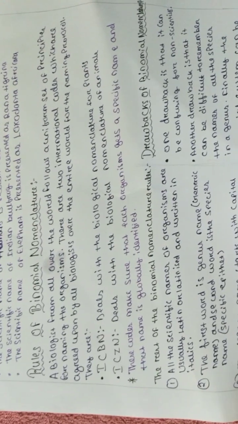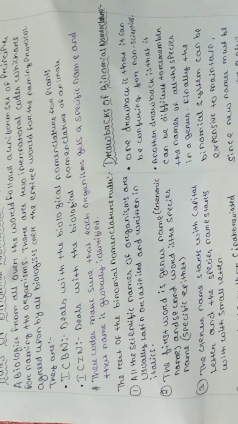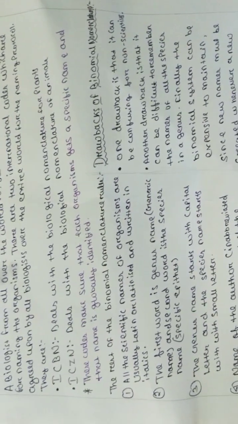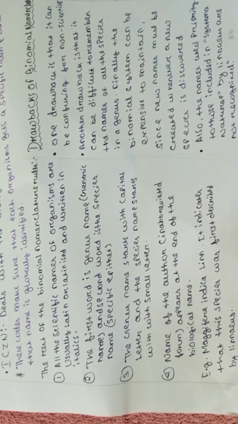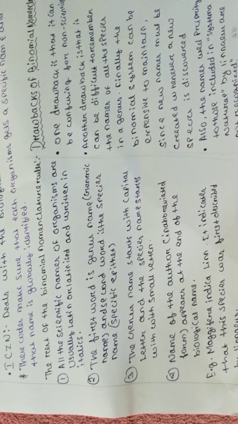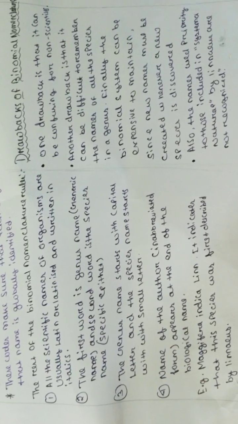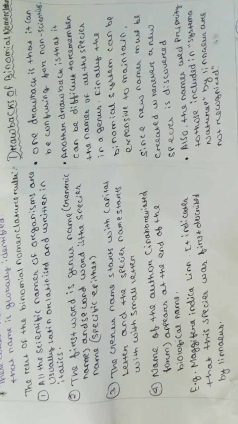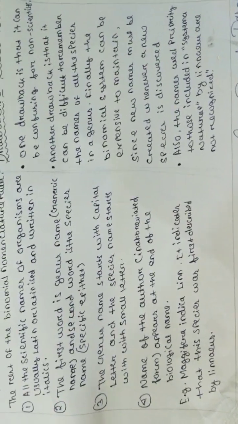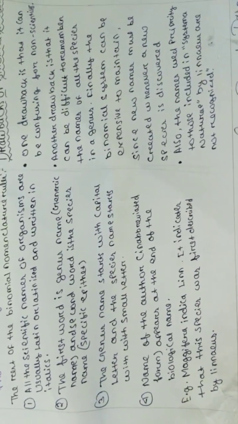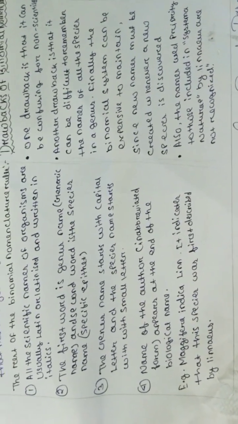There are some set rules for the naming of organisms in biological binomial nomenclature, and these are dealt with by the ICBN or ICZN. The code makes sure that each organism gets a scientific name and that the name is globally identified. The rules are: all scientific names of organisms are usually Latin or Latinized and written in italics. The first word is the genus name and the second word is the species name. The genus name starts with a capital letter and the species name starts with a small letter. If written by hand, they will be underlined separately. If printed, they will be italicized.